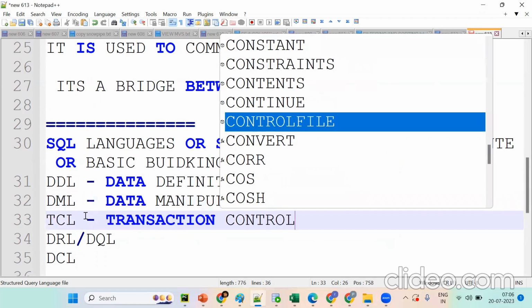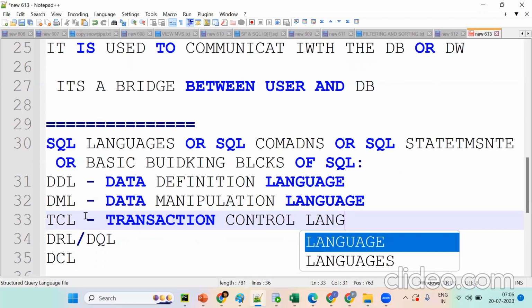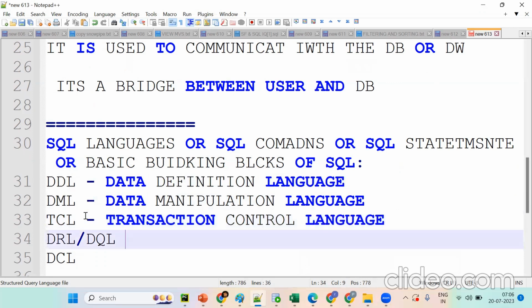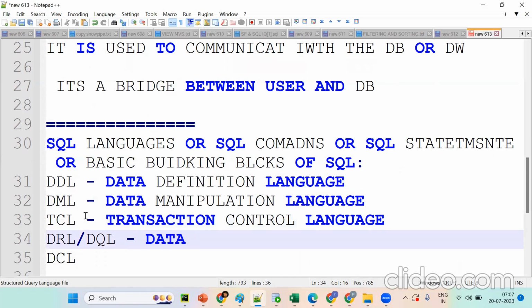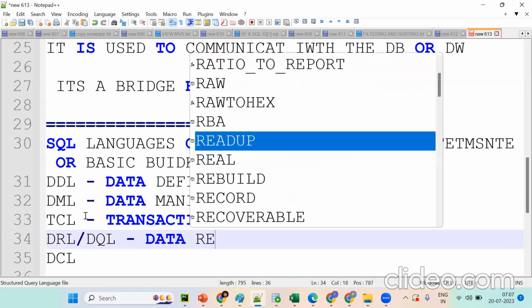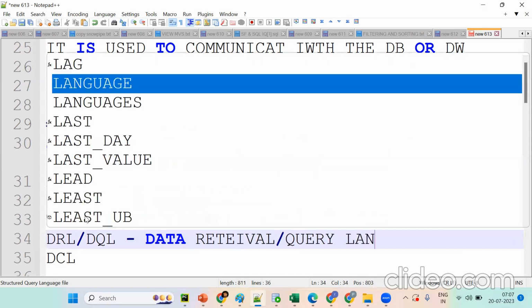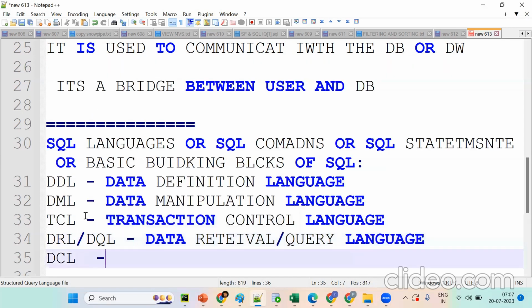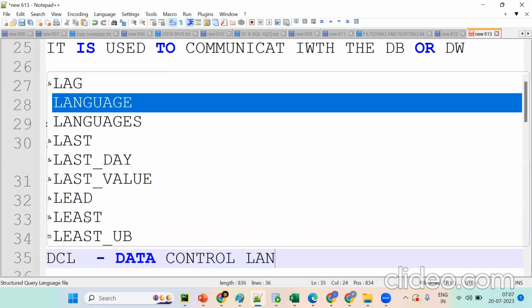If you know the answer, you need to say it, because in an interview you may get nervous. DQL is data query language, or data retrieval. And DCL is data control language.